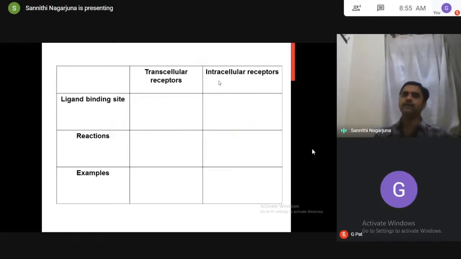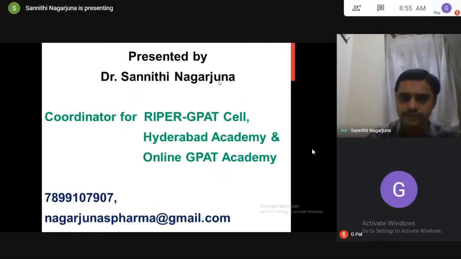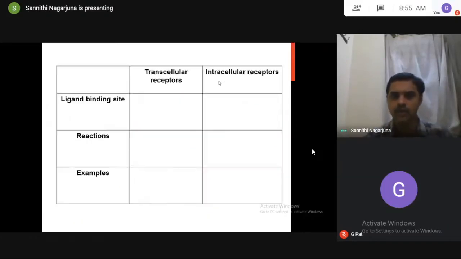So finally, we'll have a comparison between the transcellular receptors and intracellular receptors. I told you the transcellular receptors are located around the cell membrane, while intracellular receptors are located inside the cell.